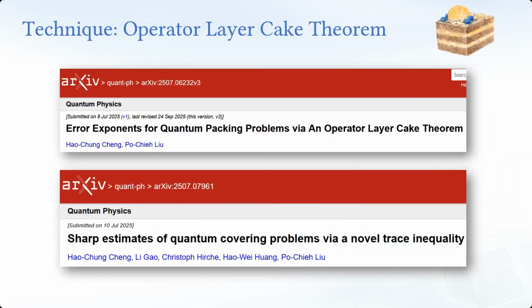Okay, so I don't want to go into the proof, but the mathematical proof came from my previous work with my student. We call it the operator Layer-cake theorem. It's a purely mathematical theorem. But last year, we only managed to apply this theorem to analyze some classical communication over quantum channels. But this year, we realized this theorem is actually very useful in quantum decoupling. And quantum decoupling gives us fully quantum state merging. And quantum state merging gives us entanglement distillation, gives us fully quantum communication. So kind of solves the problem, like in my mind for a long time. But we won't go into the detail because it's very mathematically technical. But if you are interested, please see the paper and please feel free to discuss with me.